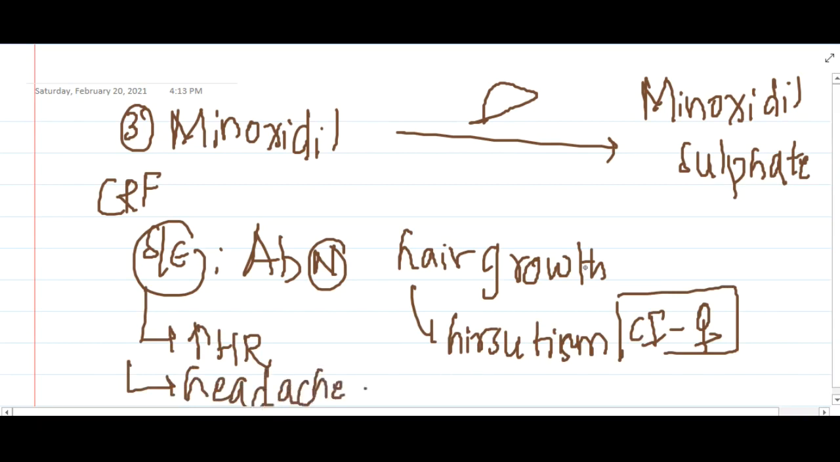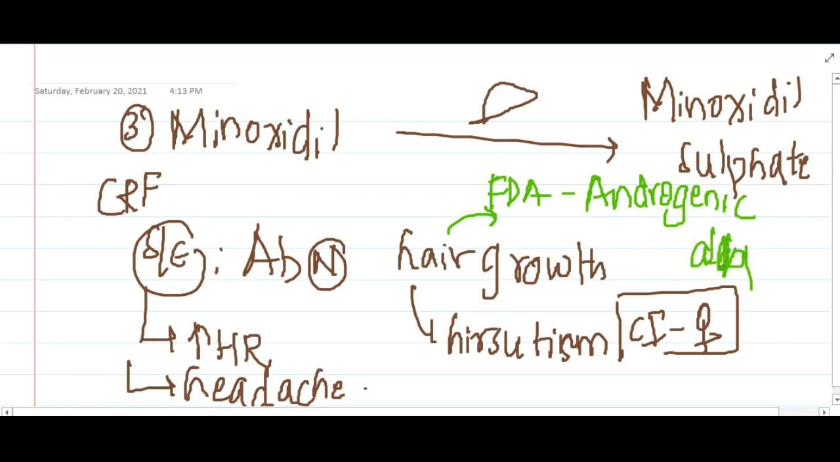Because of this abnormal hair growth, it is approved by FDA for androgenic alopecia. Okay, so this is about the potassium channel openers. Then we have the next group of drug, which is a dopamine agonist called fenoldopam.